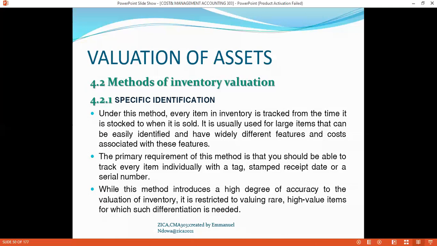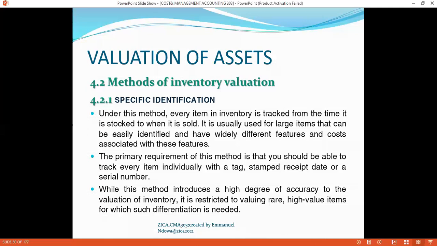You can be in a position to trace the value of a propeller. The primary requirement of this method is that it should be able to track every item individually with a tag, stamped receipt, date, or serial number. So you can actually see that in the aviation industry, you can have the serial number of the propeller as the inventory item. Well, this method introduces a high degree of accuracy to the valuation of inventory. It is restricted to valuing rare, high-value items where such differentiation is needed.